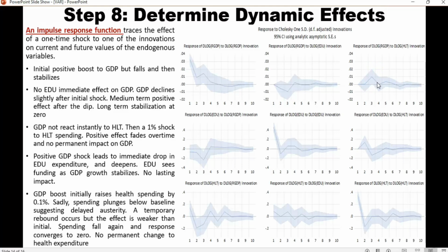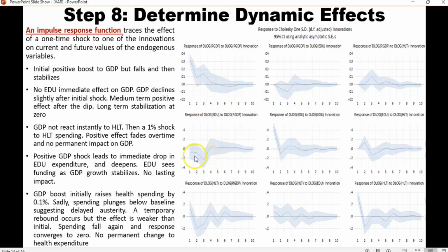It's coming down over time. It shows there is no permanent impact at all on GDP, since it stabilizes. It goes up, then comes down. There's no permanent impact.